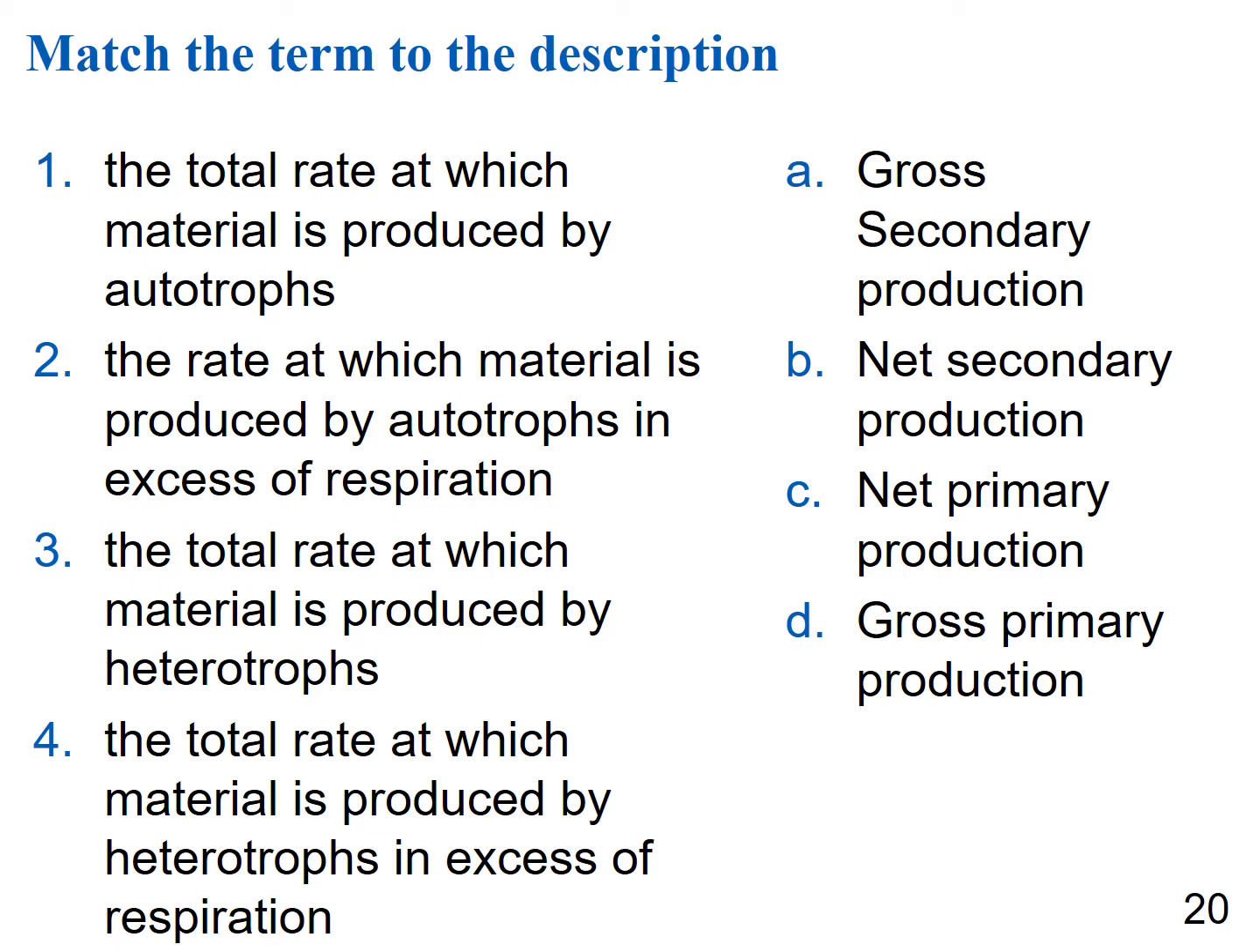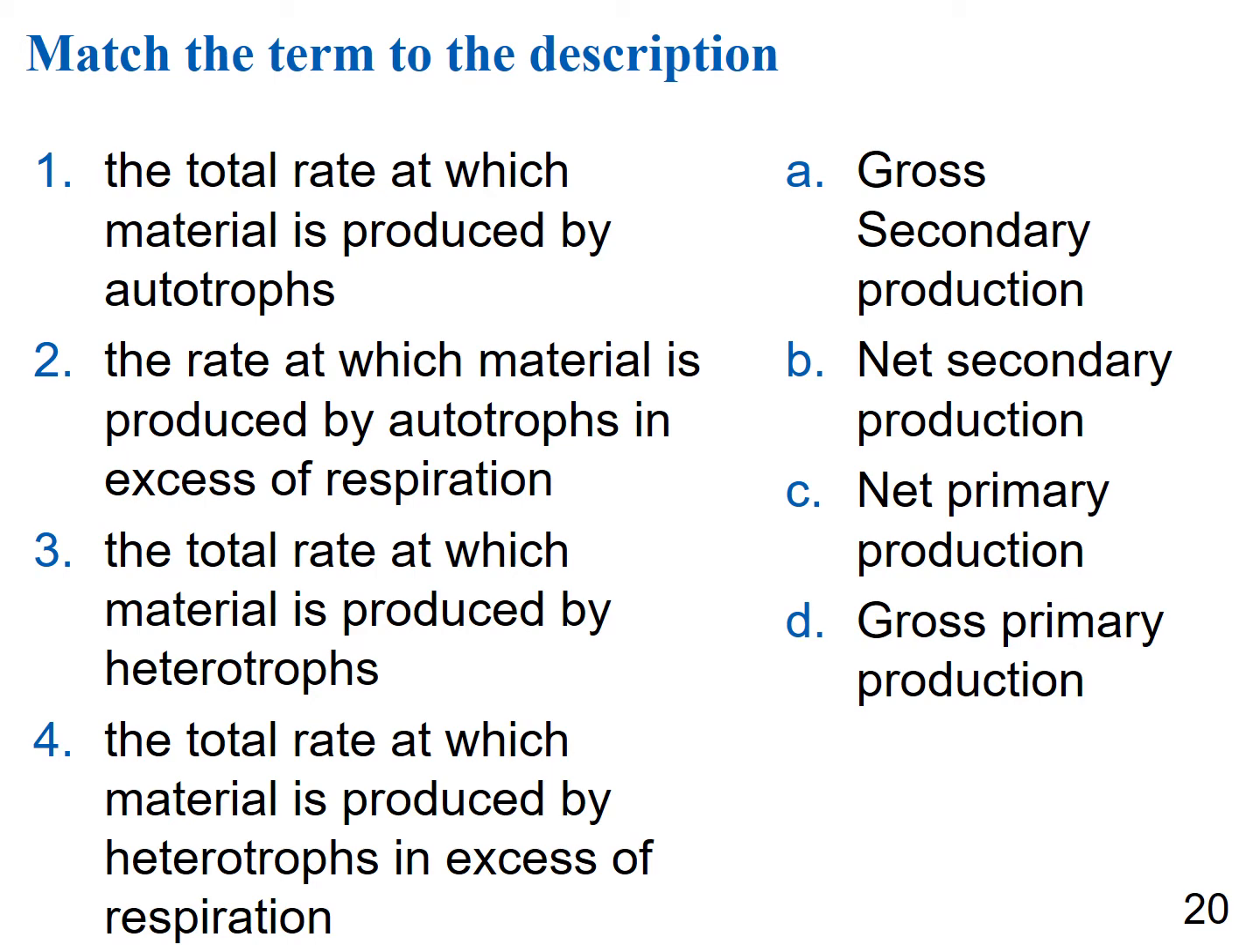Number 1 and 2 kind of go together, because number 2 is the rate at which material is produced by autotrophs in excess of respiration. So number 1 is the total produced by autotrophs. Number 2 is the take-home pay that autotrophs get. So are we dealing with primary or secondary production there? 1 and 2 are talking about primary production. So 1 is actually D, gross primary production, and 2 is actually C, net primary production, because that's your take-home pay of primary production for your plants.